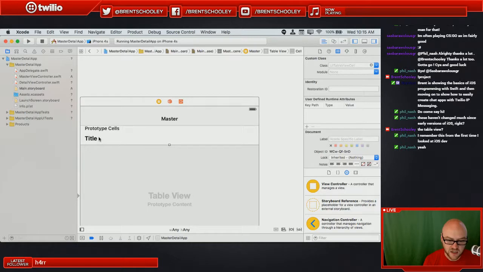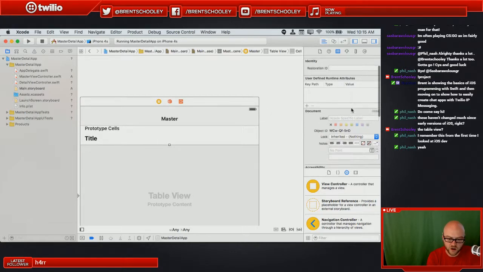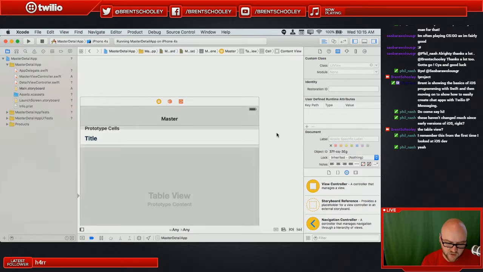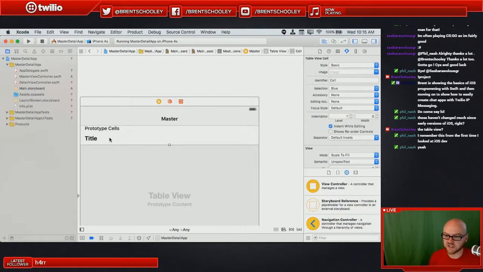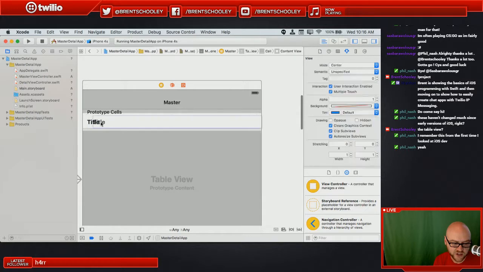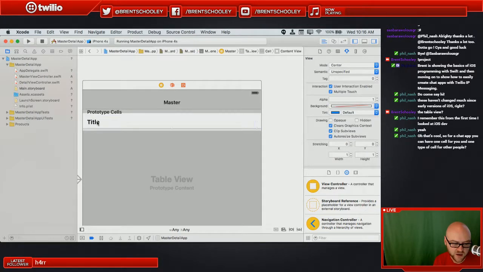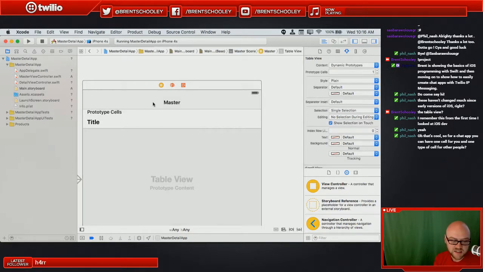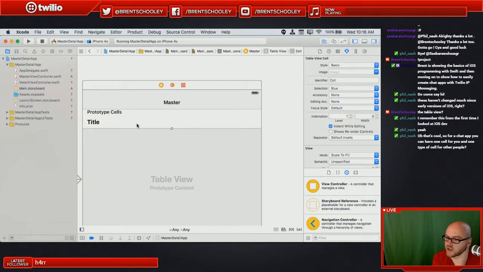These are prototype cells. And as I was describing before, we get some interesting things out of this. I think it has that cell identifier. Where is that? Yeah, here it is. So I've got the cell selected. Now this is something you would typically have managed in code in the past. I could create a bunch of different types of cells in here, and I can change where these things are positioned, though I think they're done with auto layout here. But basically, I could do a cell.